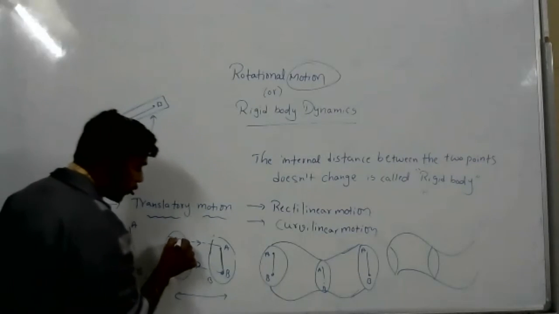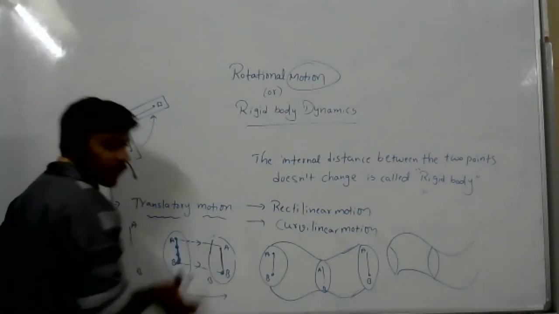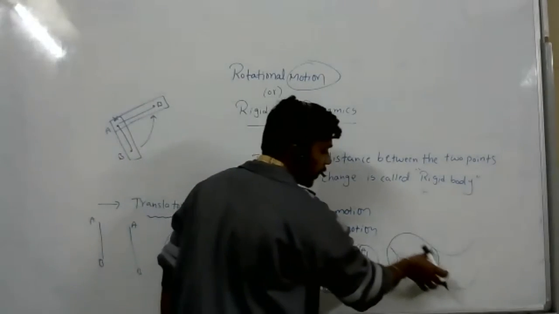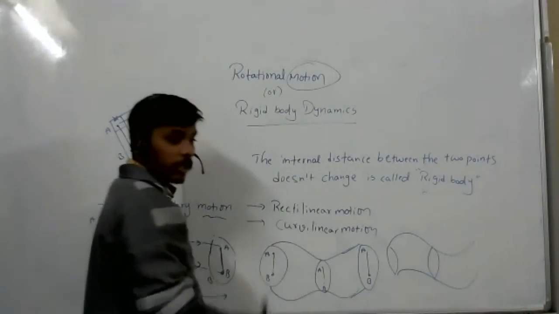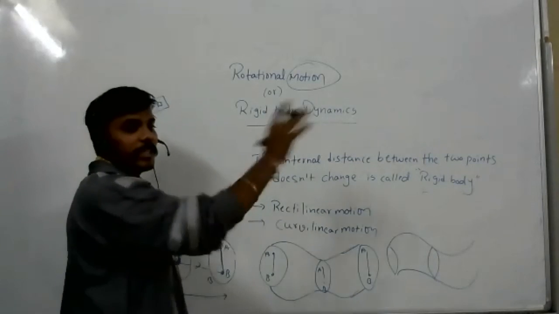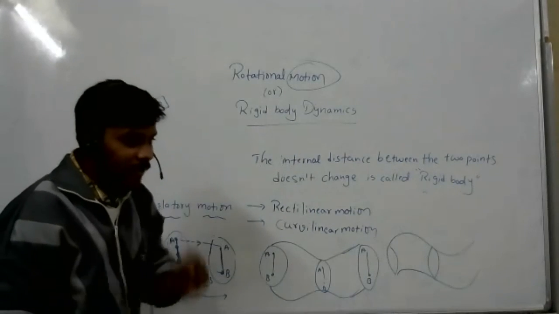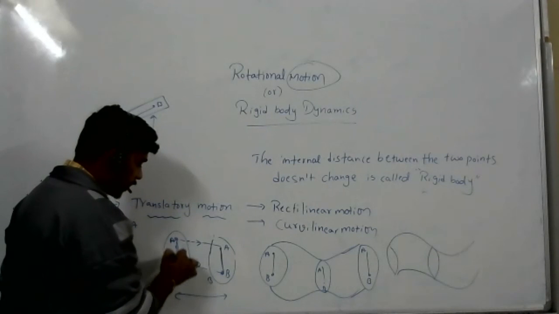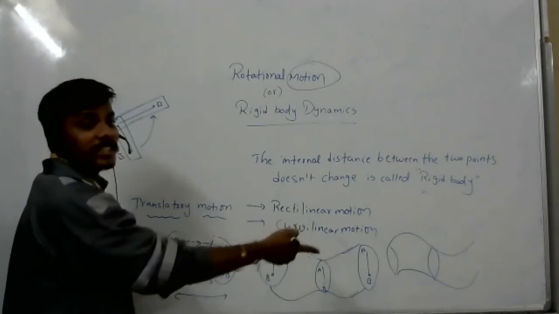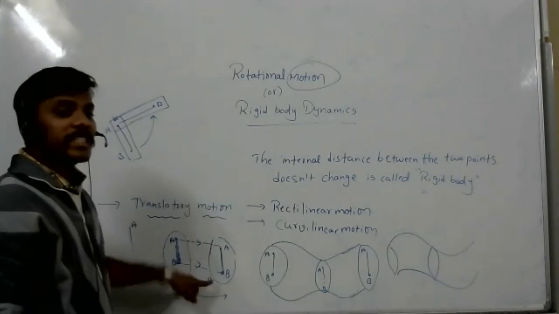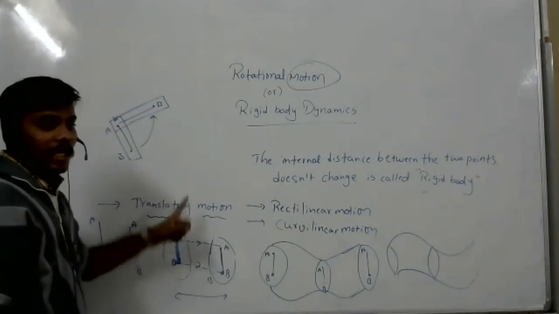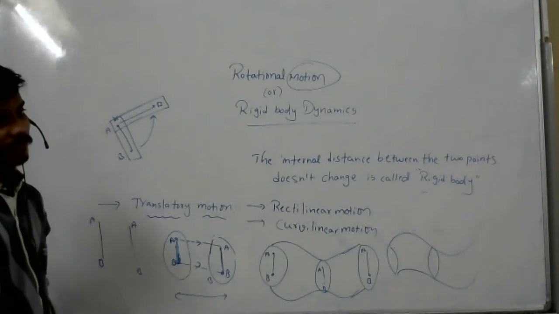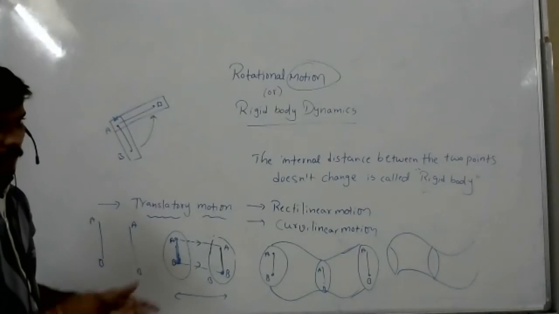The path followed by the body is curved, so it is called curvilinear motion. But the lines joining the two internal particles are parallel to each other in both cases. So it is translatory rectilinear motion and translatory curvilinear motion. These are clear? Yes, sir.